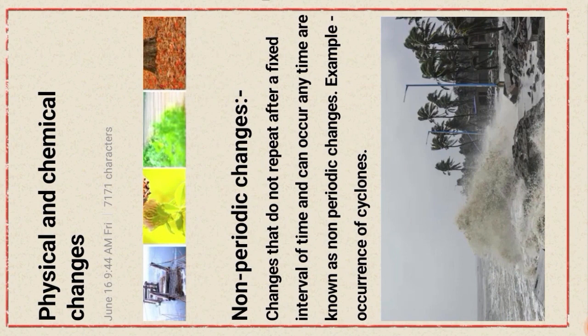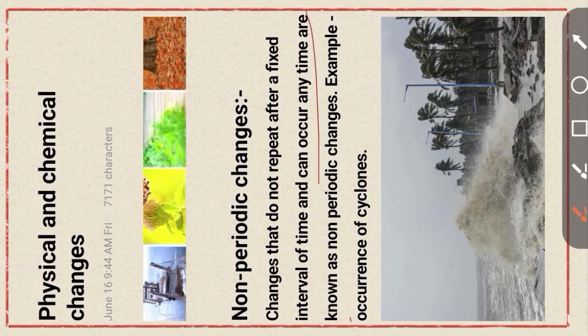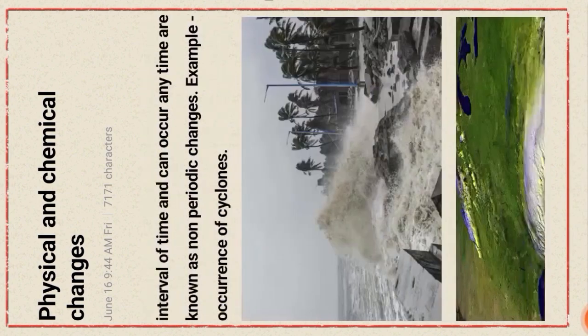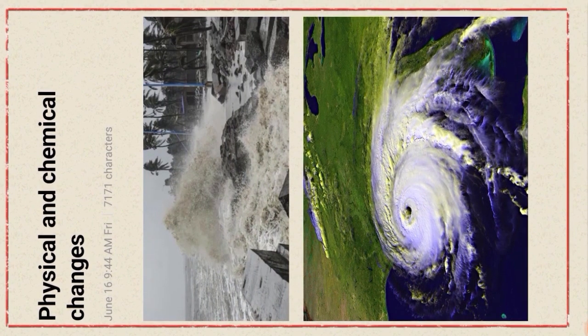Next part, non-periodic changes. Changes that do not repeat after a fixed interval of time and can occur anytime are known as non-periodic changes. For example, occurrence of cyclone. Cyclone. This is a type of non-periodic change. Okay.